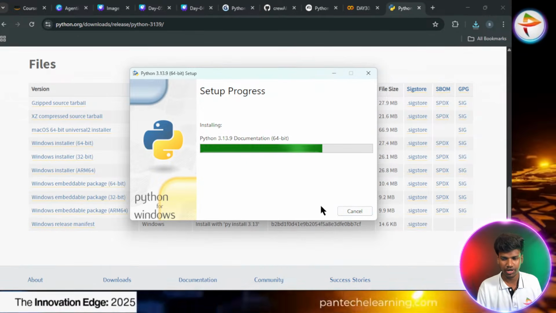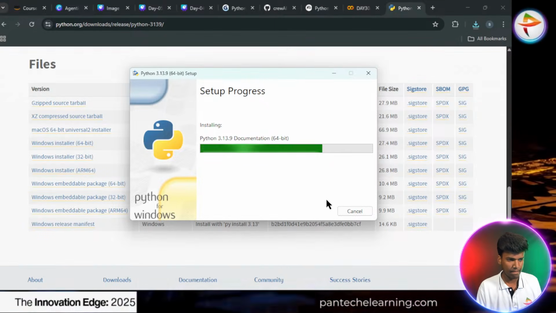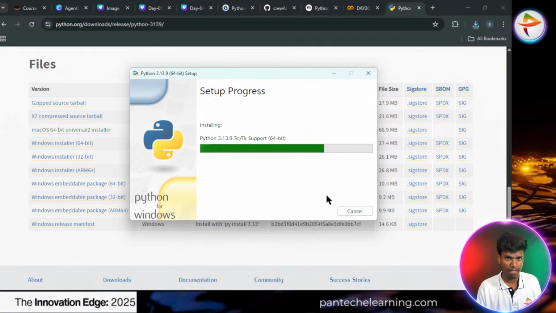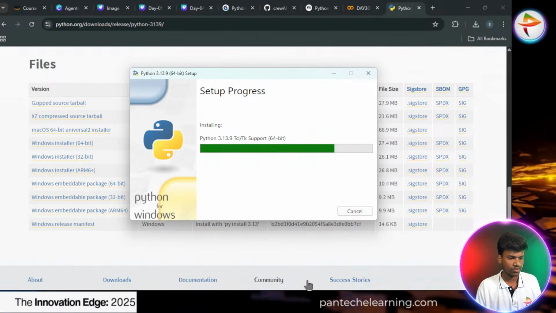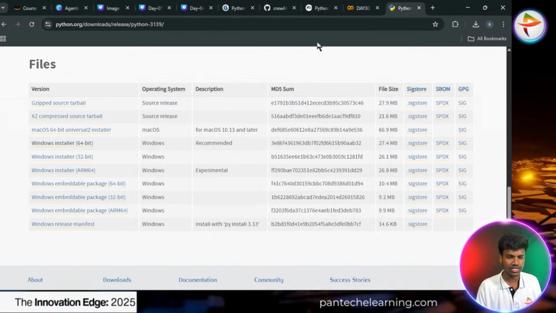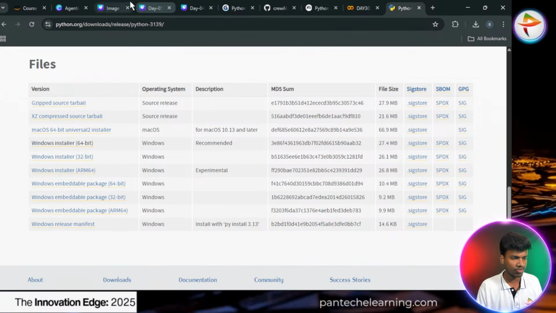After that we have to continue with this. After the installation we have to go and check with our command prompt.